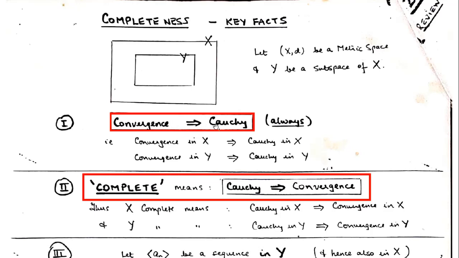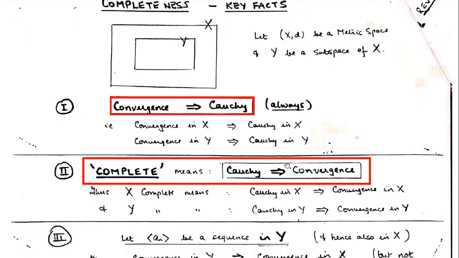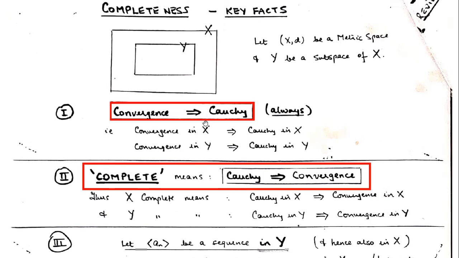A Cauchy sequence may not be a convergent sequence. So if its converse is also true in a metric space, in the sense that every Cauchy sequence of a metric space is convergent also in that metric space, then that metric space is called a complete metric space.